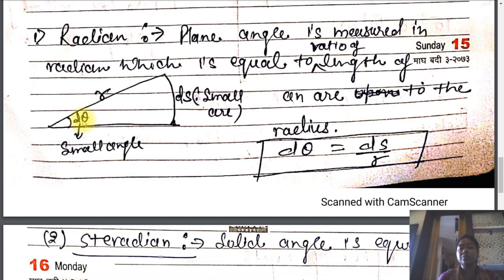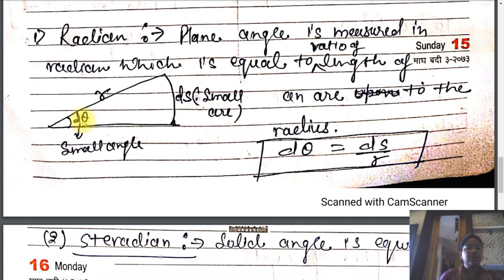Note down one point: whenever we are calculating a small amount of any quantity, for class 11 we define those quantities by the d value. What is the d value? We'll talk about d values in the next chapter.